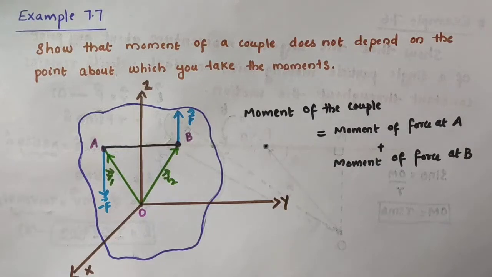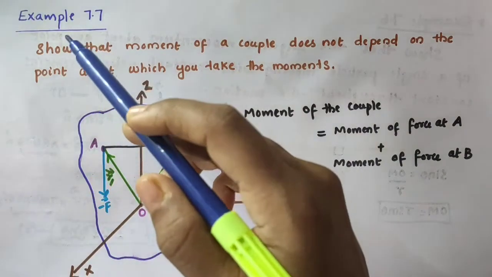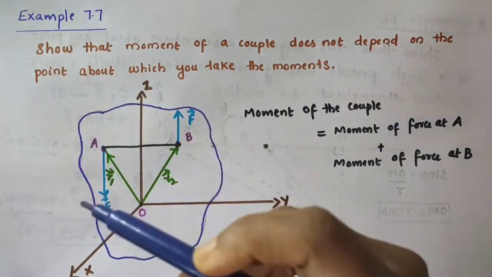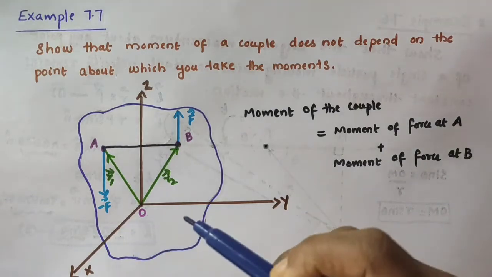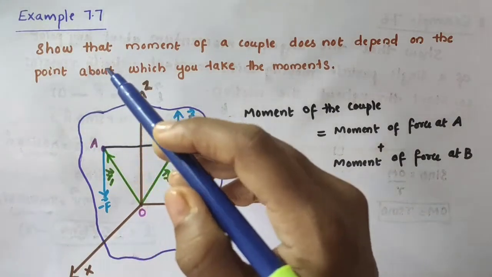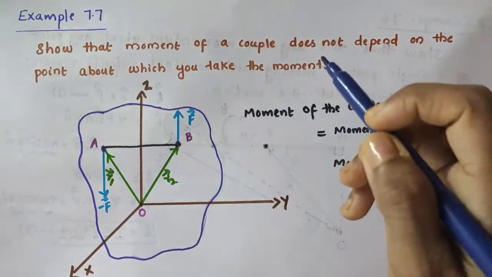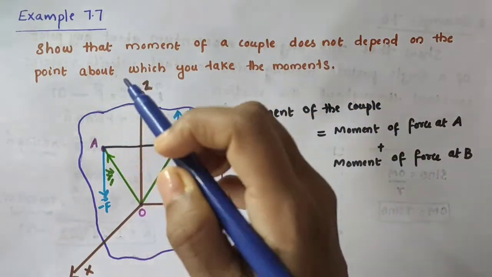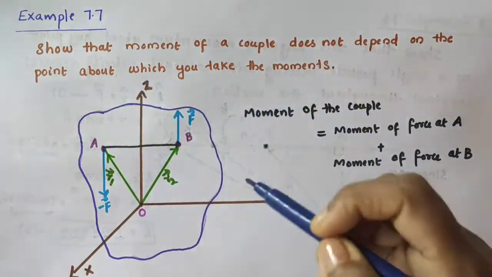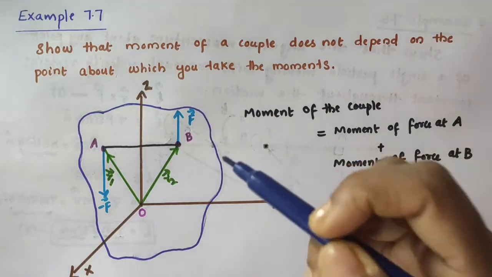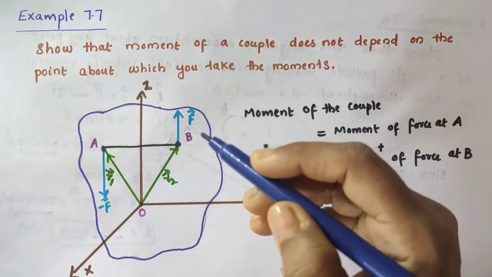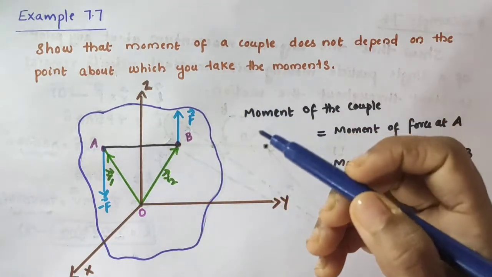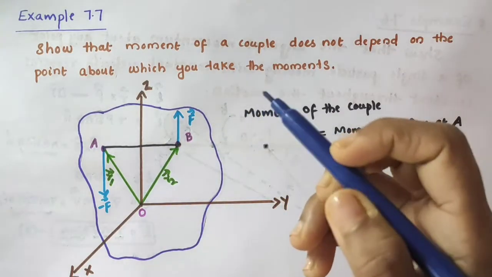Hello everyone. In this video, we are going to discuss example 7.7 from chapter 7, Systems of Particles and Rotational Motion, of class 11 Physics. The question is, show that the moment of a couple does not depend on the point about which you take the moments. See, what is meant by a couple? A pair of equal and opposite forces with different lines of action is known as a couple.